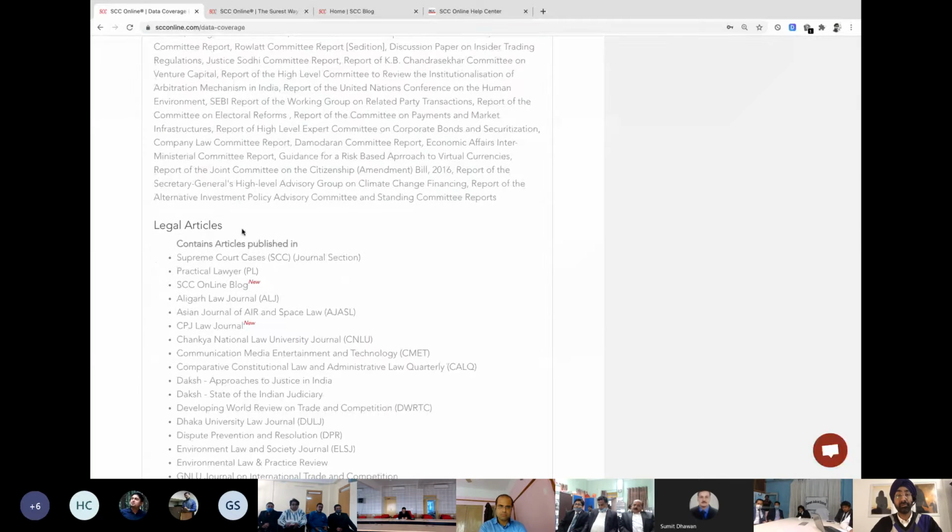Legal articles, in case you want to read something on a particular topic and you want to access the entire article journal library, then this is also going to come in use for that. There are 35 Indian journals that we have over here, which also includes the SEC journal section and the magazine that we have, the Practical Lawyer, which is especially dedicated to articles and other value-added information. Those are also made a part of it. So you'll be able to get all that information in one go.